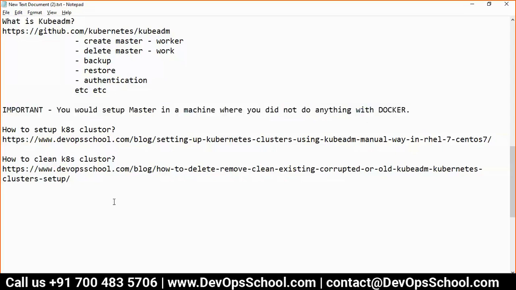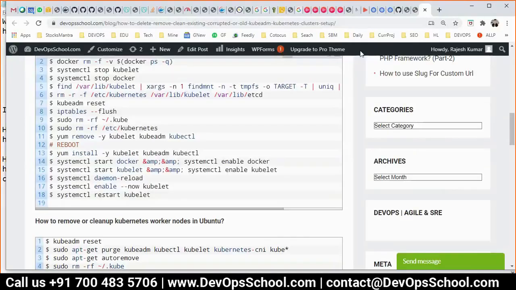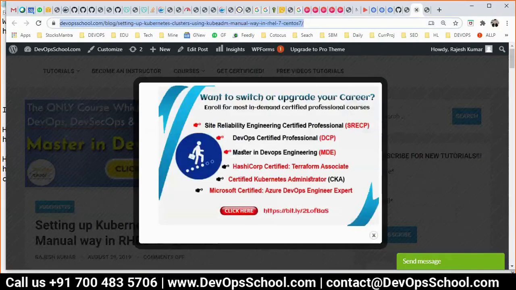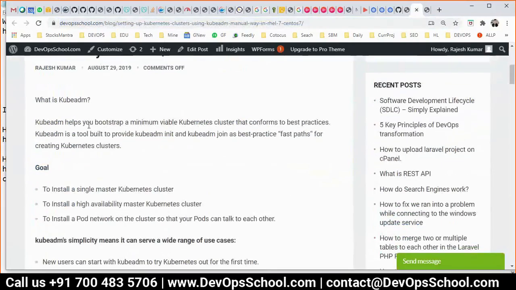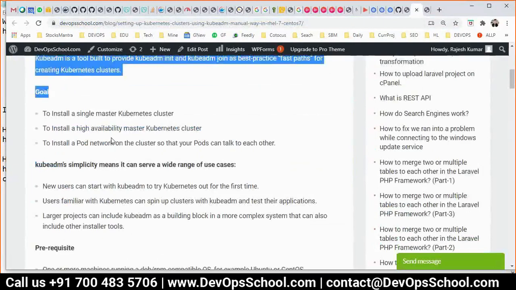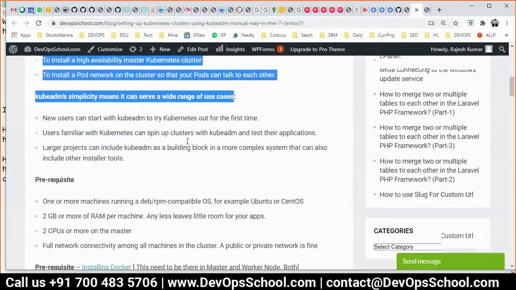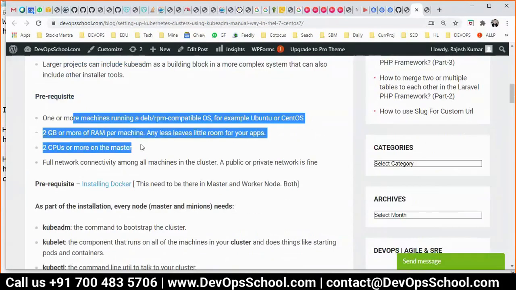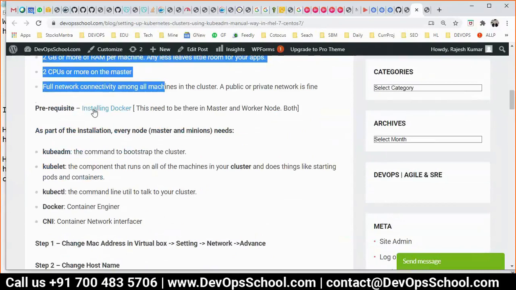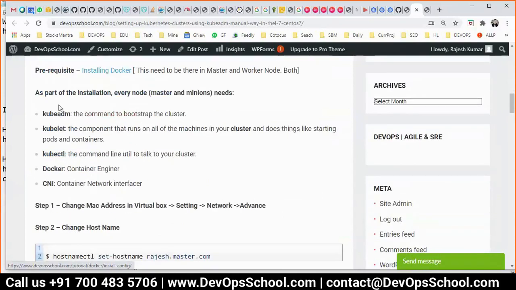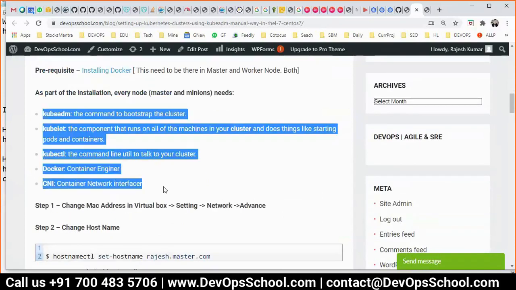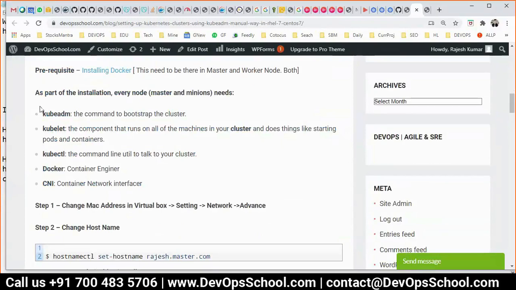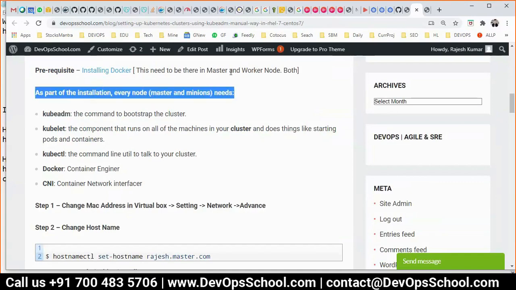Okay, guys, this is the document which I am following in front of you. See here, you have Kubeadm, here you have the goal, some information, and the prerequisites. Installing Docker is a prerequisite, and you need all this. In each machine, please read this. You'll be a little bit slow.